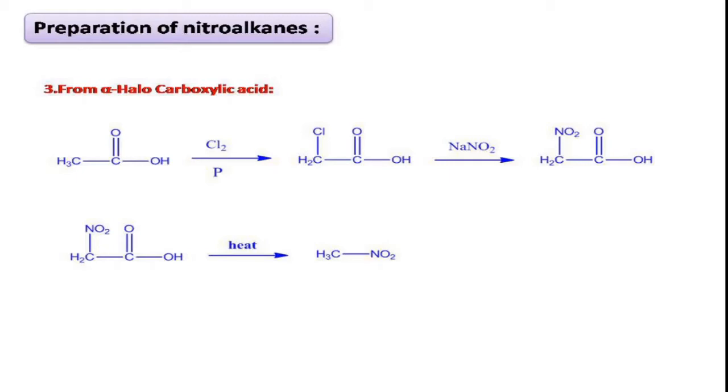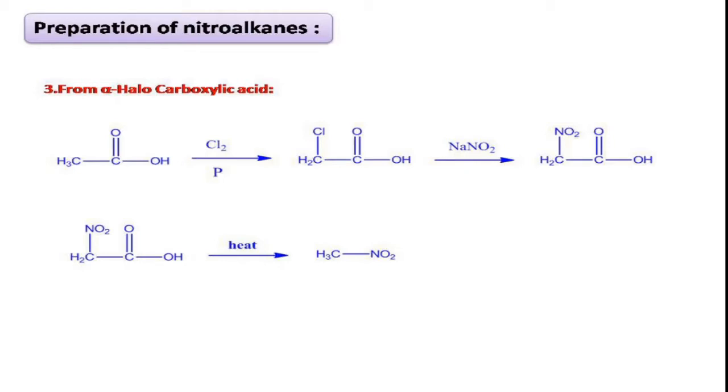What happens here? The alpha hydrogen atom is replaced with a chlorine atom. That means the chlorination takes place at the alpha carbon atom. What is alpha carbon? Alpha carbon is nothing but the carbon which is attached to the withdrawing group. Here the withdrawing group is the carboxylic acid functional group. The adjacent methyl group is called the alpha carbon.